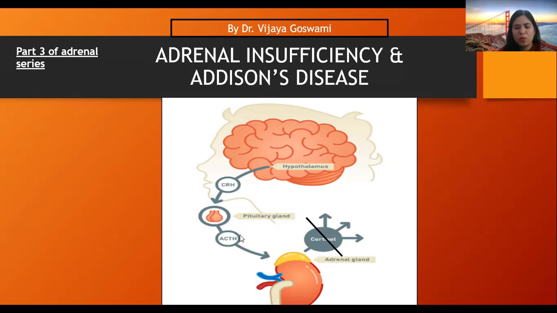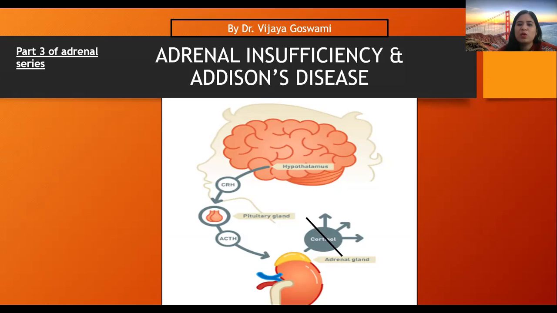This is a trophic hormone which again stimulates the adrenal glands, this flattened pyramidal shaped gland present on the upper pole of the kidney, to secrete various steroid hormones according to the area affected. That means the adrenal cortex has three zones: zona glomerulosa, zona fasciculata, and zona reticularis.